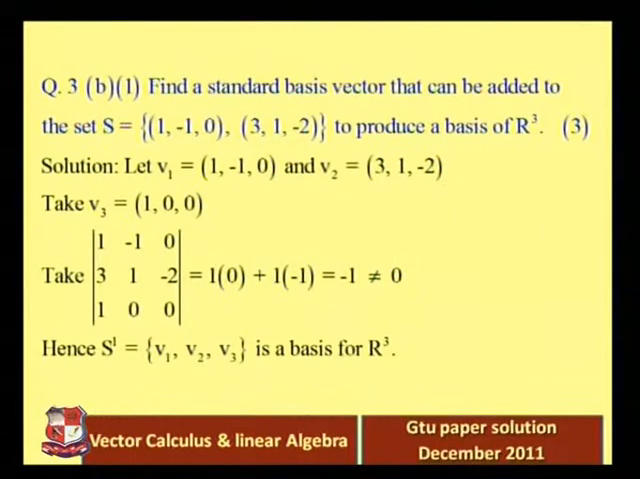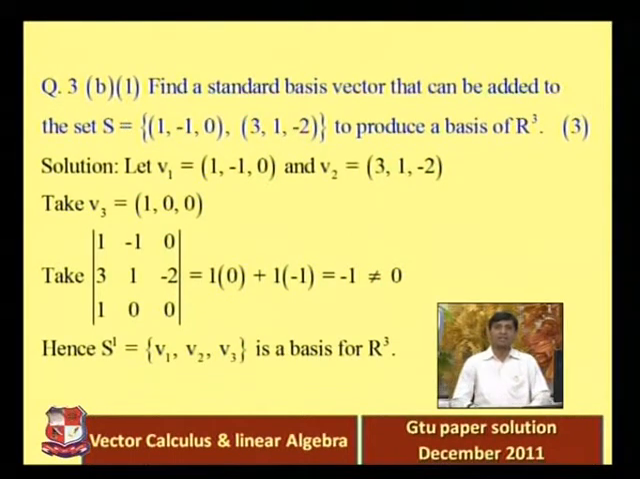Question number 3B1. Find the standard basis vector that can be added to the set S equal to (1, minus 1, 0), (3, 1, minus 2) to produce a basis of R3. Now this is an interesting question. You can see we want to add to this set S a standard vector of R3 such that the new set becomes a basis of R3.